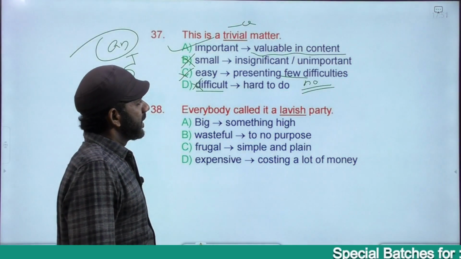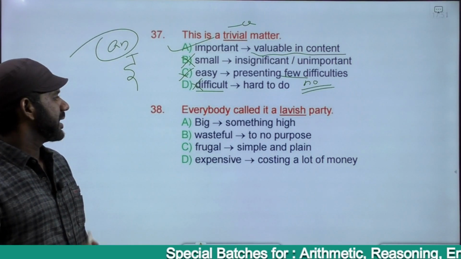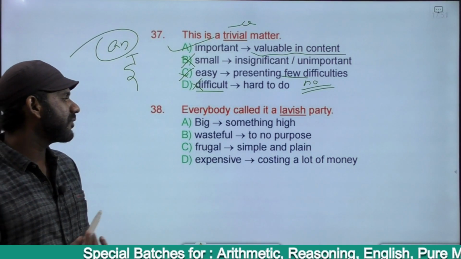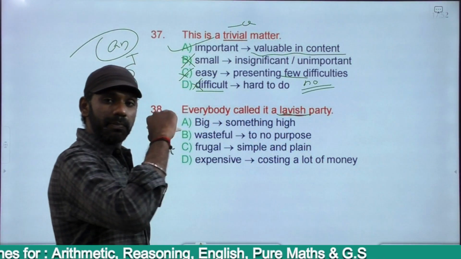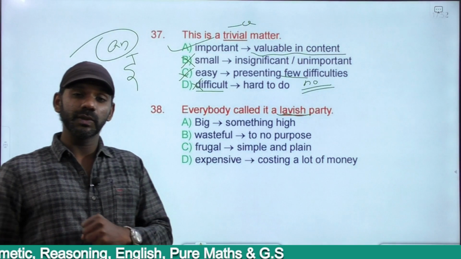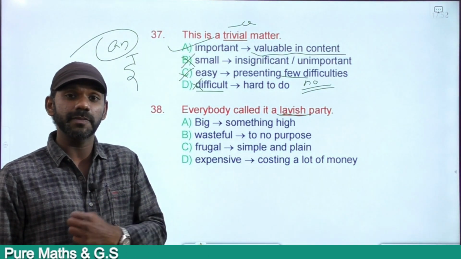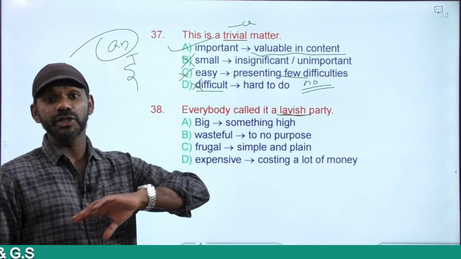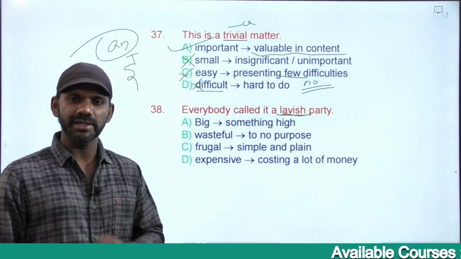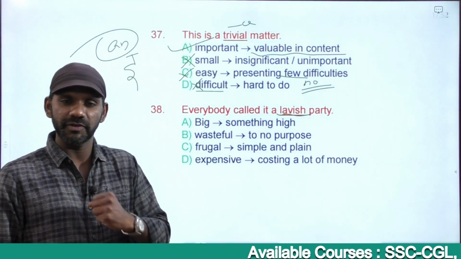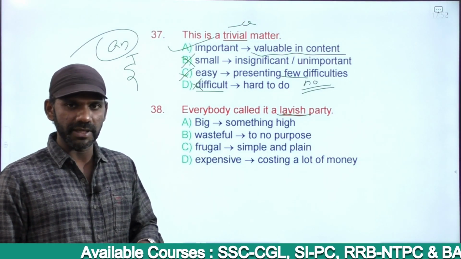The next one. Everybody called it a lavish party. A lavish party in the sense of a party where we spend a lot of money. It means a very luxurious one. No limit of food, no limit of drinks, throwing money into the party. That means we want to make it a very grand one. That is called a lavish party, a luxurious party.